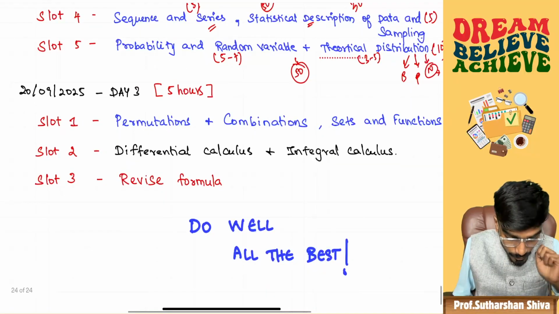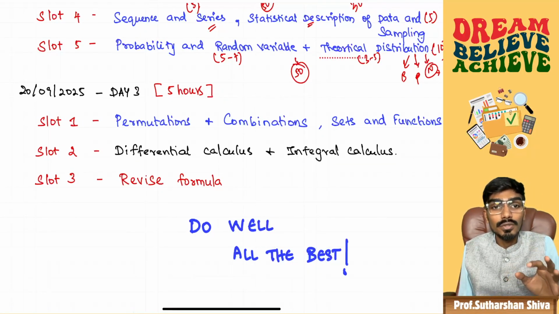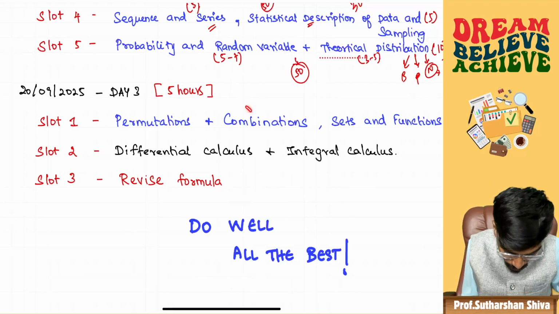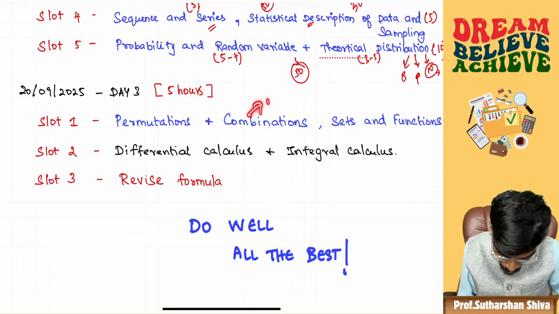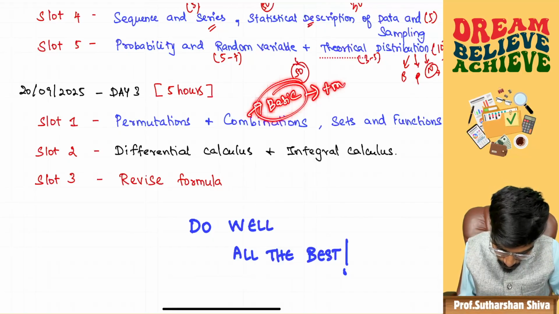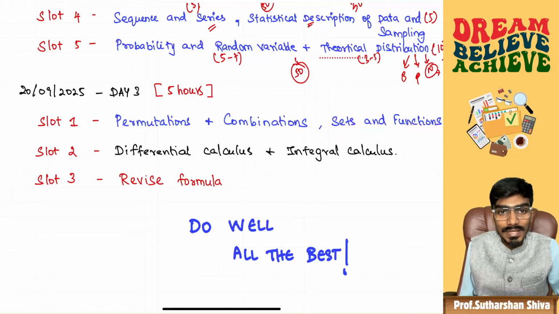Okay, then come to the most important day, that is tomorrow. Tomorrow, early morning, you will start the preparation of permutation and combination. Do basic problems. If you feel this chapter is hard, do basic problems plus moderate problems or repeated problems. Okay, then focus much on the sets part rather than functions. Okay, the basic set parts.